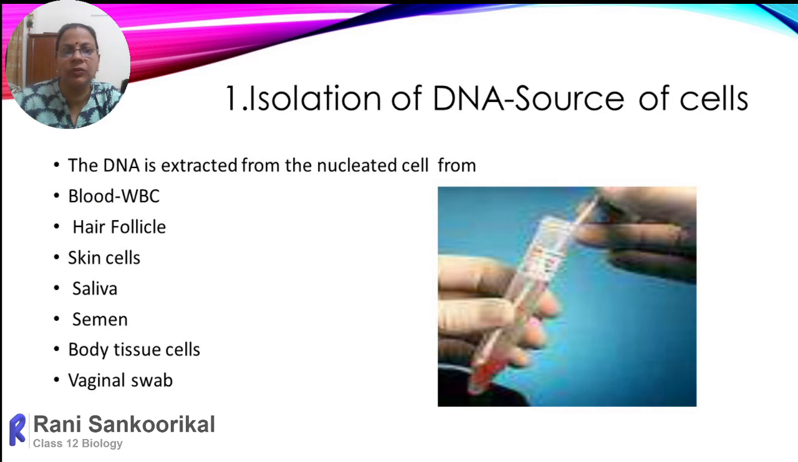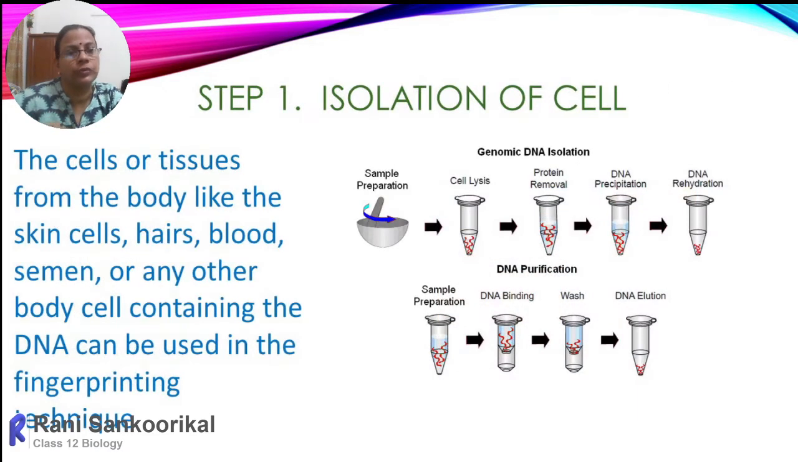Already we have mentioned the first one, isolation of DNA. Source of cells: it can be DNA extracted from nucleated cells, from blood, that means WBC, not RBC. Then hair follicle cells, skin cells, saliva, semen. In semen, the nucleated cell is the sperm. Sperm contains the head, and within the head the nucleus is present. Then any body tissue cells, then vaginal swab. All these act as the source.